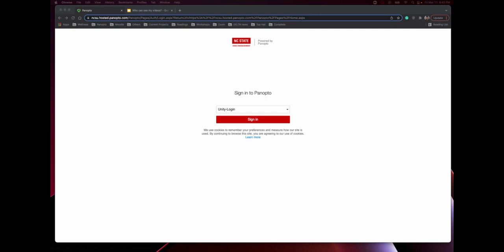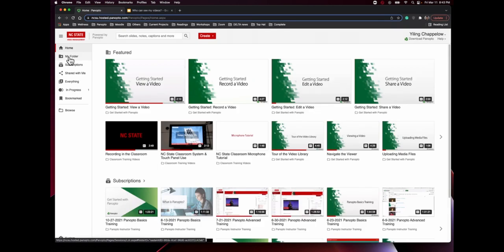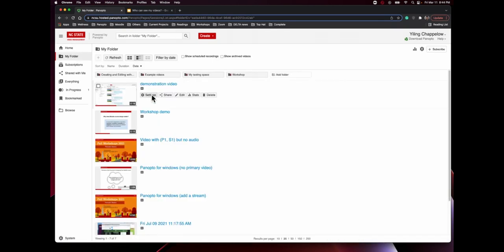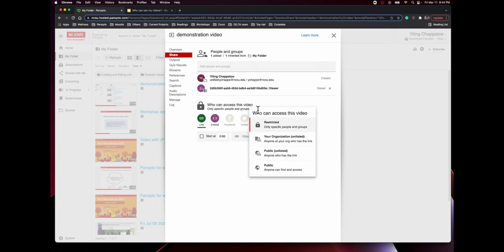To access the sharing permission, log in to your Panopto. Go to the video and click the Share button. In the Who Can Access This Video, click the link Change. From this window, you have 4 different sharing options.